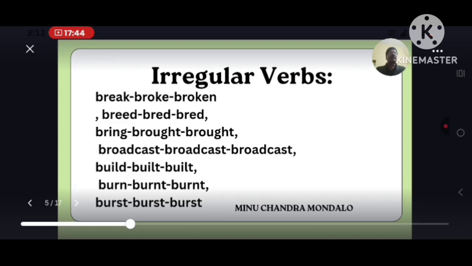Similarly, build, built, built. Burn, burnt, burnt. Burst, burst, burst.